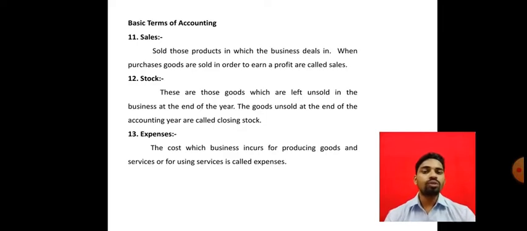First of all, see what I mean by cost. Cost means what you pay for something. Paying for something is nothing but cost. Now, what do you mean by expenses? After incurring expenses in the business, we immediately get the economic benefit, the profit. That is nothing but the expenses.